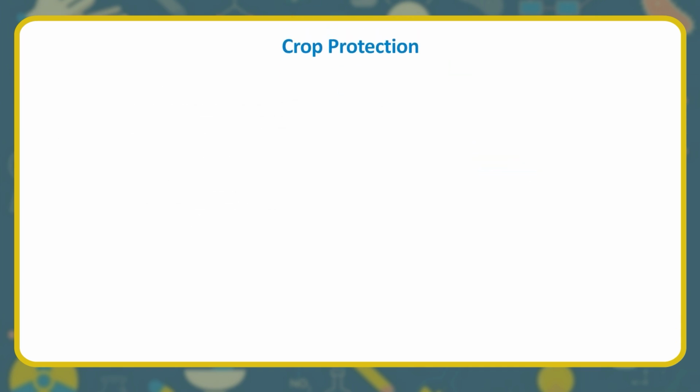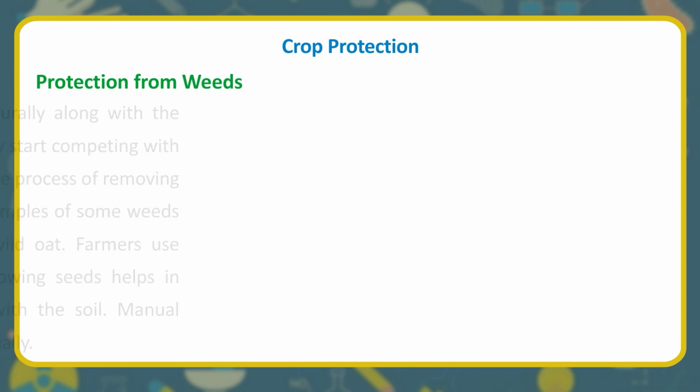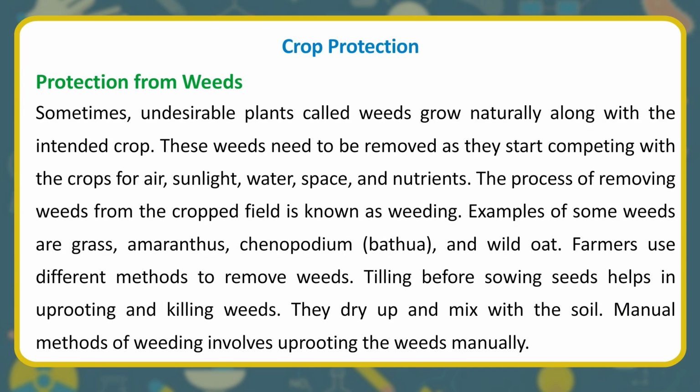Crop protection. Protection from weeds. Sometimes, undesirable plants called weeds grow naturally along with the intended crop. These weeds need to be removed as they start competing with the crops for air, sunlight, water, space, and nutrients. The process of removing weeds from the cropped field is known as weeding. Examples of some weeds are grass, amaranthus, chenopodium, bathua, and wild oat.